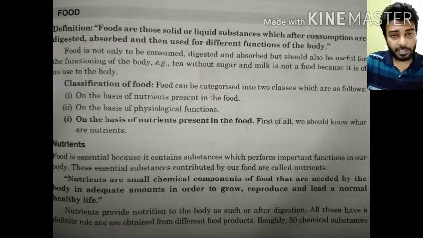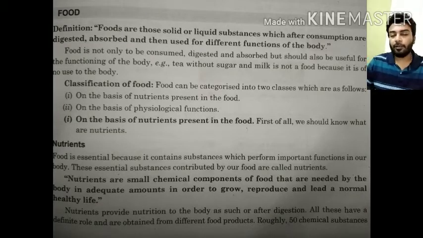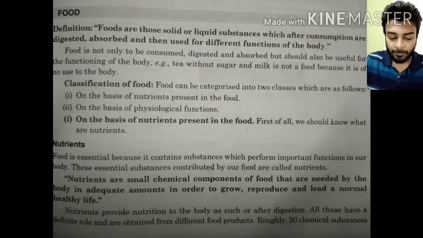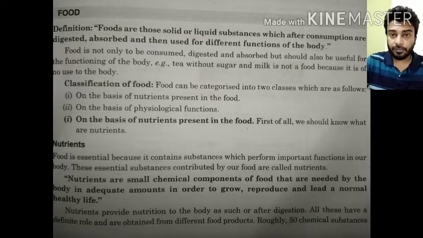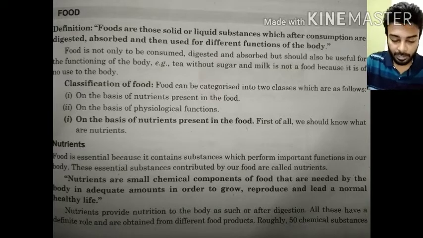Now, classification of the food. Food can be categorized into two classes, which are as follows. Number one is the food on the basis of the nutrients present in the food. Food can also be classified on the basis of the physiological functions that different kinds of foods play. According to that also the foods are classified.